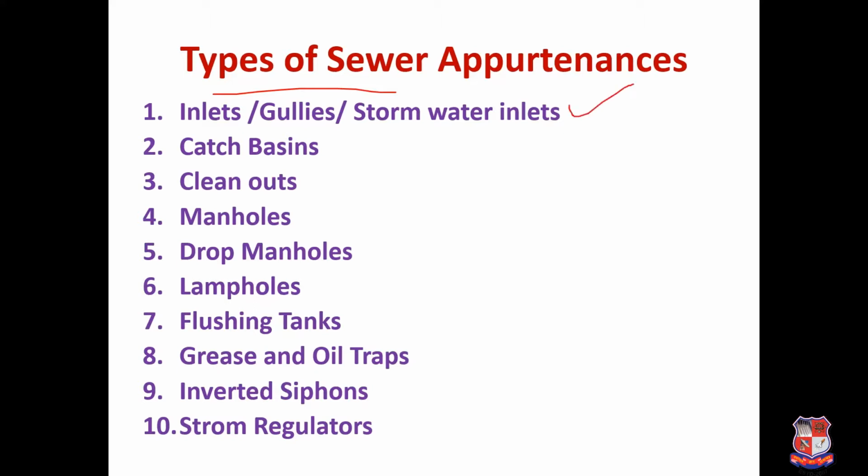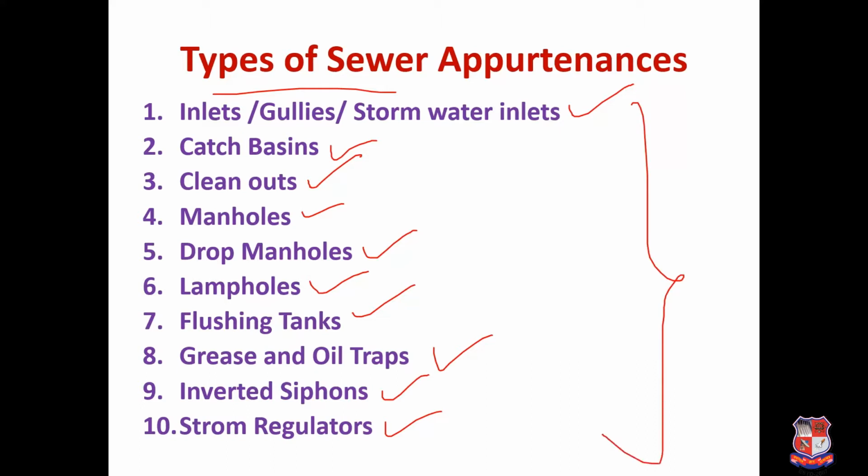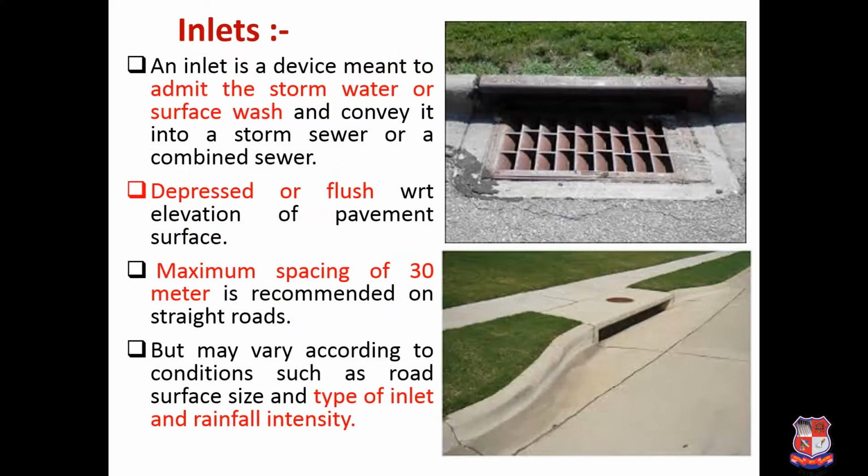First is inlet gullies or stormwater inlets. Next is catch basins. Third is cleanouts. Next is manholes. Then drop manholes, lamp holes, flushing tanks, grease and oil traps, inverted siphon, and storm regulators. By using all these sewer appurtenances, the effective maintenance and cleaning of a particular sewerage network can be done. So here we will start with our first unit, that is called as inlets.